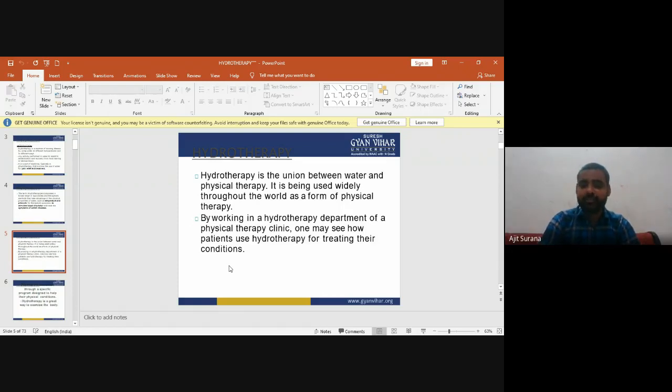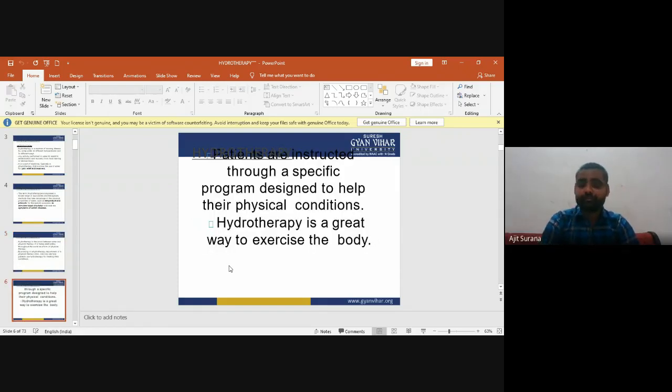While we are working in a hydrotherapy department of a physiotherapy or physical therapy clinic, one may see how patients use hydrotherapy for treating their conditions. Now, the patients are instructed through a specific program.